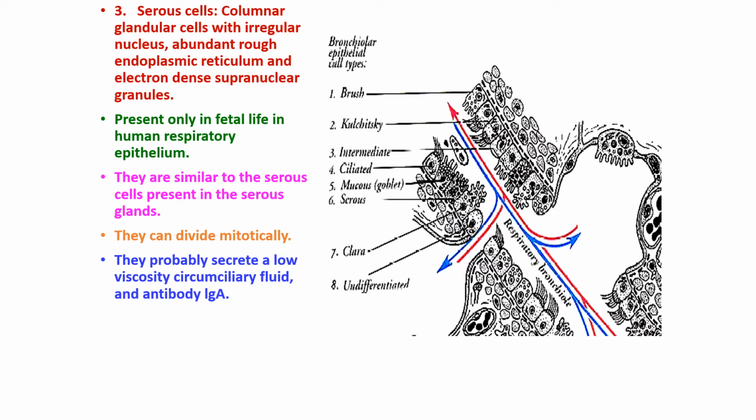So their fluid is the periciliary fluid, which keeps the cilia moist for the movements of the cilia, and a low viscosity periciliary fluid is secreted by them, as well as the antibodies, which are the IgA type of antibodies.